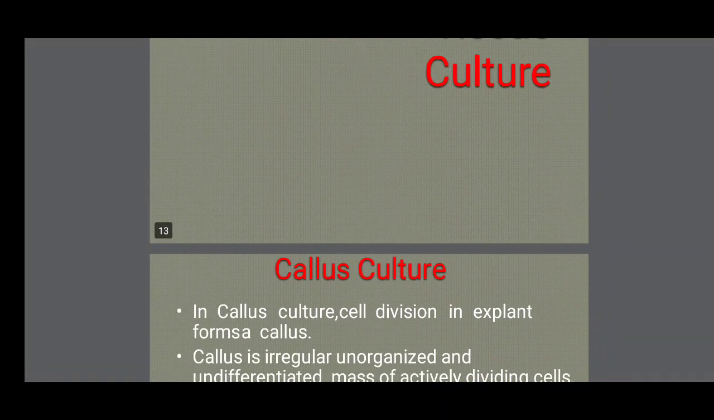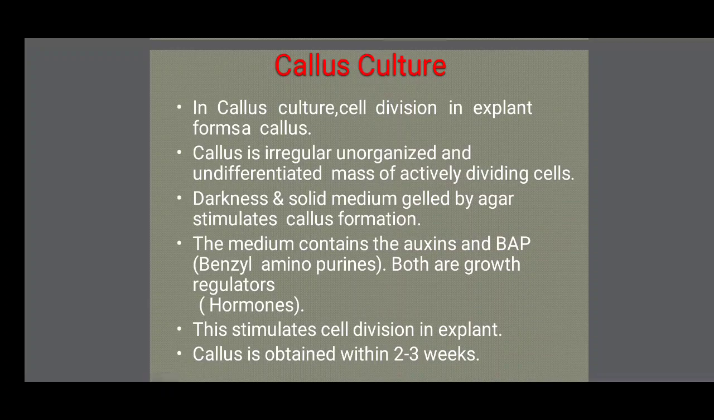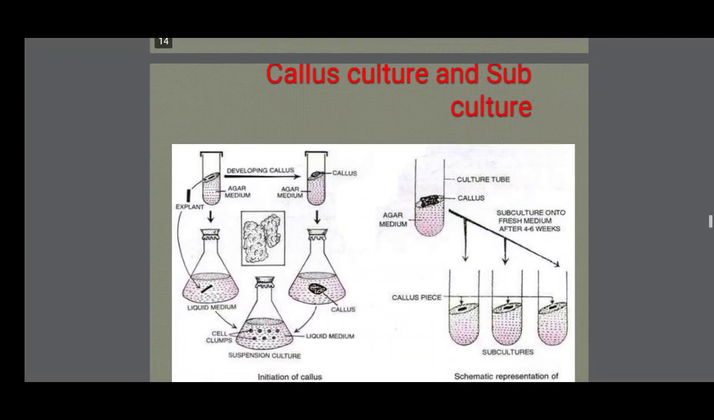So, types of plant tissue culture. Number one, callus culture. In callus culture, cell division in the explant forms a callus. Callus is an irregular, unorganized and undifferentiated mass of actively dividing cells. Darkness and solid medium held by agar stimulate callus formation. The medium contains auxins and benzyl aminopurine, that is a cytokinin. Both are growth regulators, and these elements are very important for callus culture. This stimulates cell division in the explant. Callus is obtained within 2 to 3 weeks.